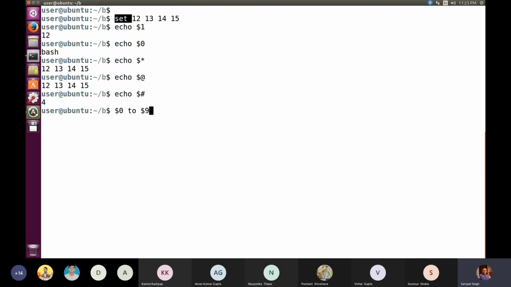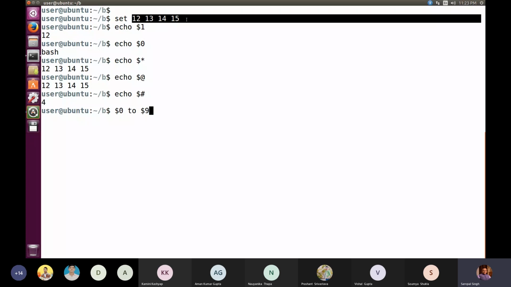So 10 variables means that we can at most give 10 values after any command name or program name. Like here we have given only 4: 12, 13, 14, 15. If you look at set, if this were a program, it would have got assigned to $0.